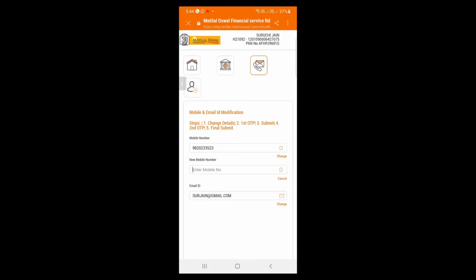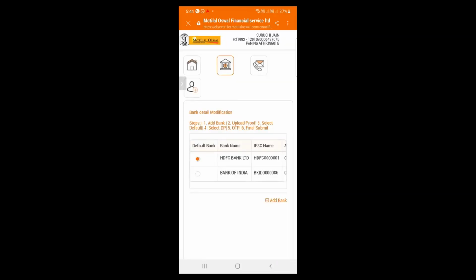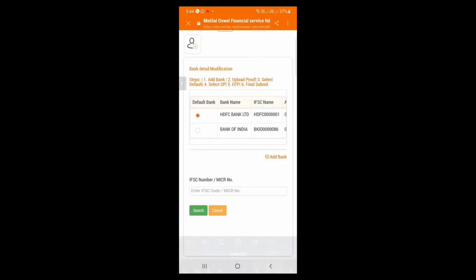Further, I'll show you how to modify your bank account details. For that, you need to click here in the middle icon, bank icon. If you wish to add a new bank in Motilal Oswal, click here on add bank. You need to put the details.